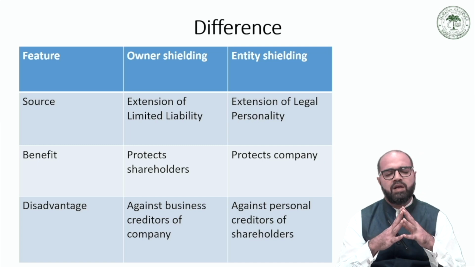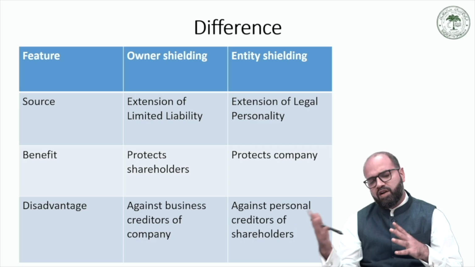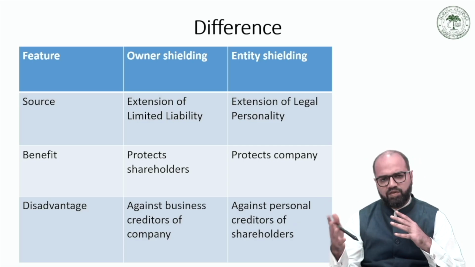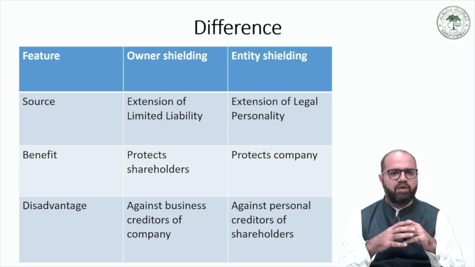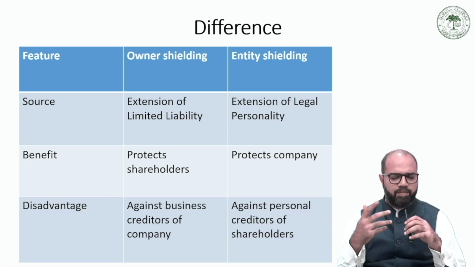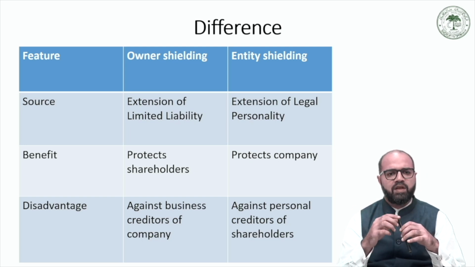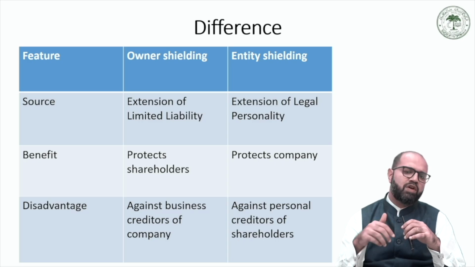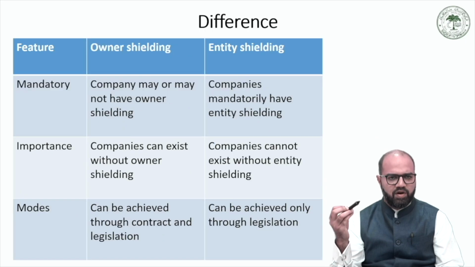In owner shielding, the company's liabilities remain the liabilities of the company and are not transferred to the shareholders. In the case of entity shielding, it is vice versa. Now, who is disadvantaged in the theory of owner shielding? The business creditors, because they cannot lay a claim on the personal assets of the shareholders. In the case of entity shielding, it is the personal creditors of the shareholders who cannot lay a claim on the assets of the company in which they are shareholders.